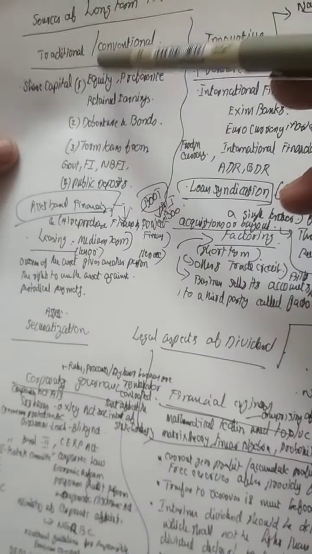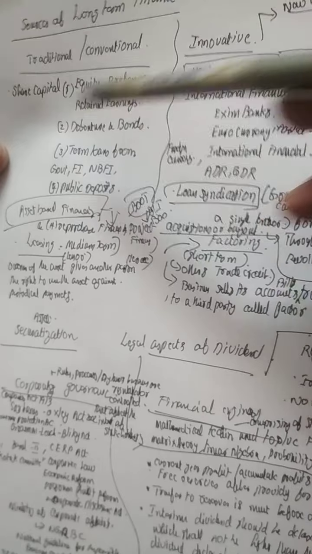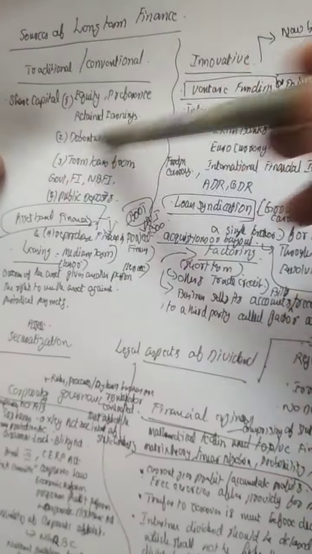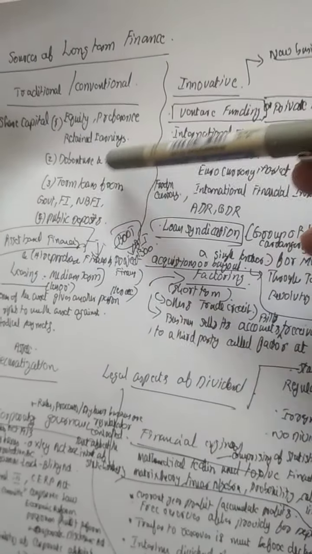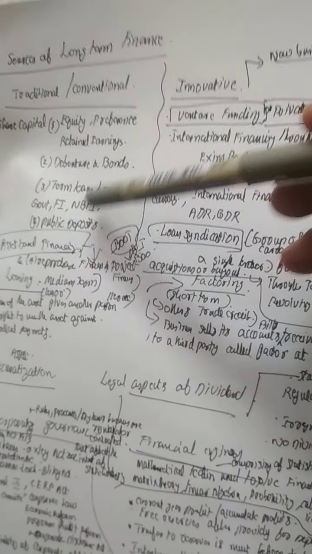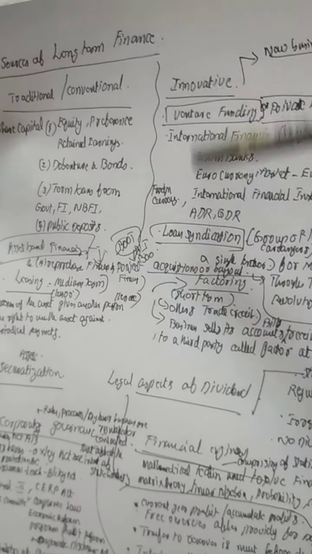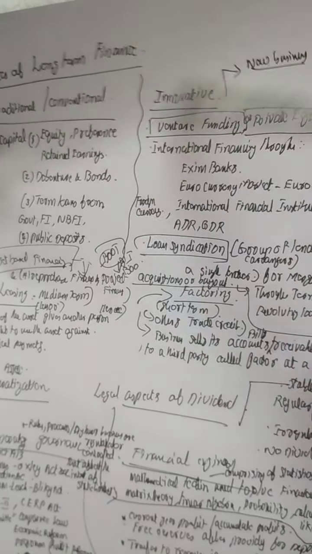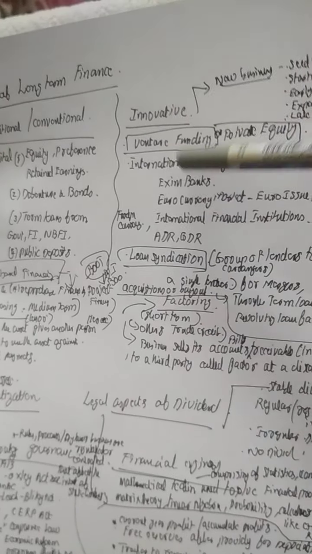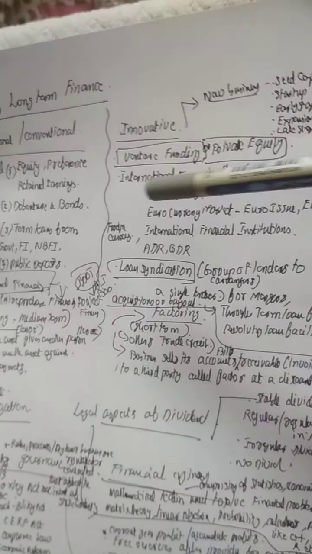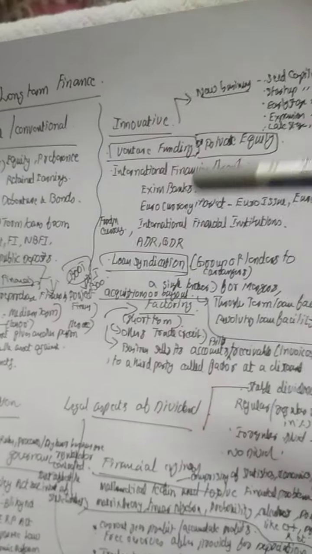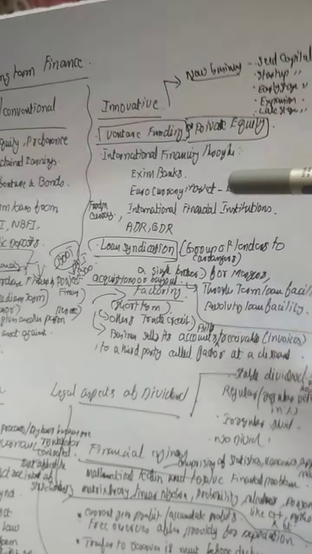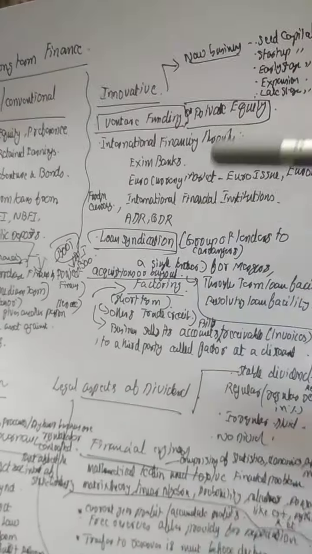Traditional sources, as I told, include equity, preference, retained earnings or ploughing back of profit, debentures and bonds, and other term loans from government, financial institutions, non-banking financial institutions, public deposits, etc. Whereas the innovative sources of long-term finance include venture capital, private equity, international financing through Exim banks, euro currency markets, international financial institutions, depending upon the international finance.